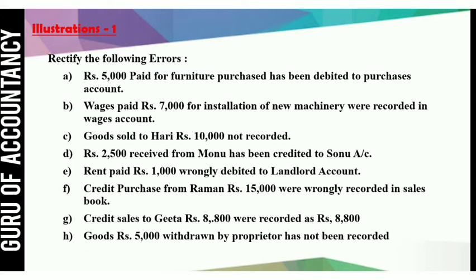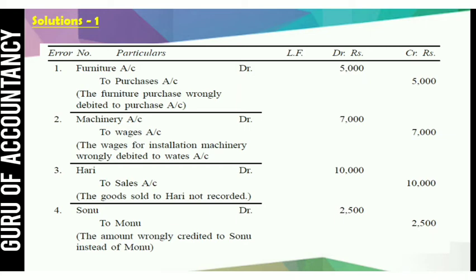So the correct entry should be machinery account debit to cash 7000, but by mistake they have recorded wages account debit to cash. That means wages account is wrongly debited. So to rectify this error, we will credit wages account and we will debit machinery account because it is a capital expenditure. So your rectification entry would be machinery account debit 7000 to wages 7000.